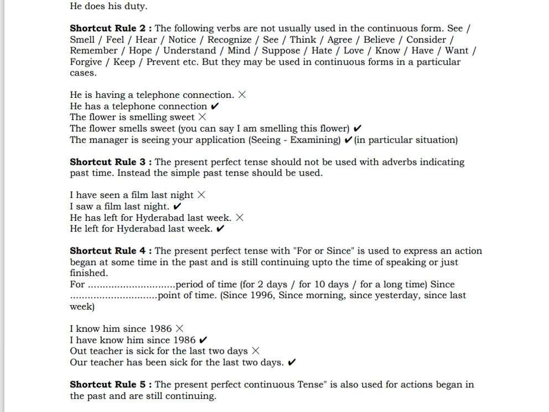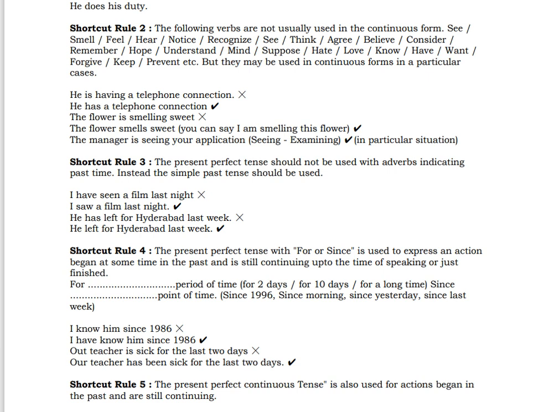Now "I'm hearing" is wrong; say "I hear that". "He is having a telephone connection" is wrong. "He has a telephone connection." "The flower is smelling sweet" is wrong. "The flower smells sweet." Particularly all these verbs which refer to senses, there you shouldn't use the ing form.